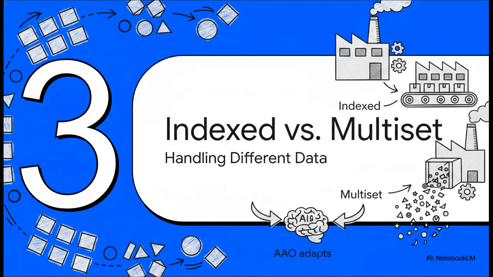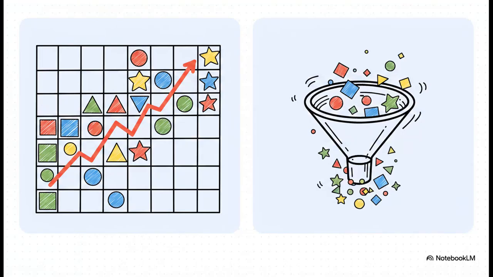Section 3. Indexed versus multi-set models. Of course, data doesn't always come down the assembly line in the exact same way. The framework has to handle two completely different setups. On one hand, we have indexed aggregation. This handles strictly ordered data, like time series, where the sequence matters absolutely. On the other hand, we have permutation invariant multisets for unordered data. Think point clouds. This is basically a chaotic sorting bin, where the exact order doesn't matter.